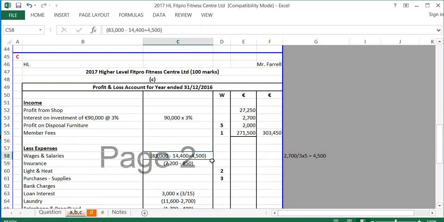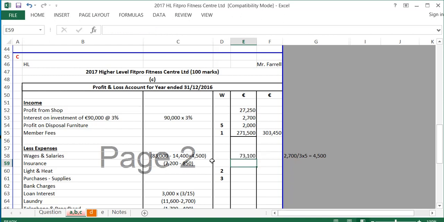And in note 5, it says the payment for laundry includes 2,700 for 3 weeks' wages paid to a replacement fitness instructor. Provide for a further 2 weeks' wages due. So the 2,700 was for 3 weeks, and there's a further 2 weeks due, which will make 5 weeks in total. So to see what the 5 weeks should work out to be, I get my 2,700 divided by 3 will give me 1 week, and multiplied by 5 will give me the 5 weeks. And that has to be added to wages, because that should be included in wages. So my wages is the 83,000 from the payments minus the shop wages of 14,400 plus the wages due of 4,500.